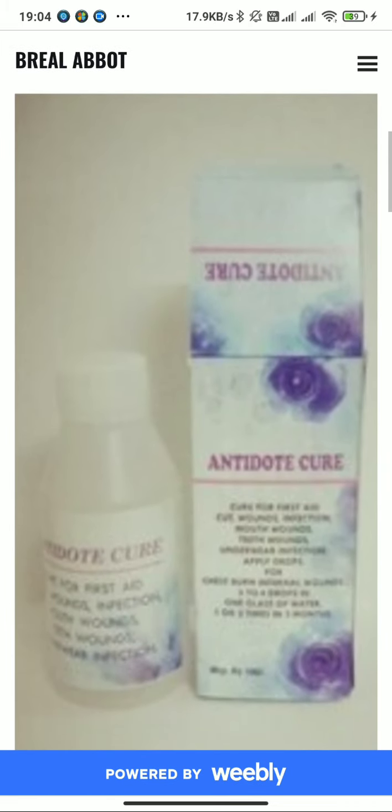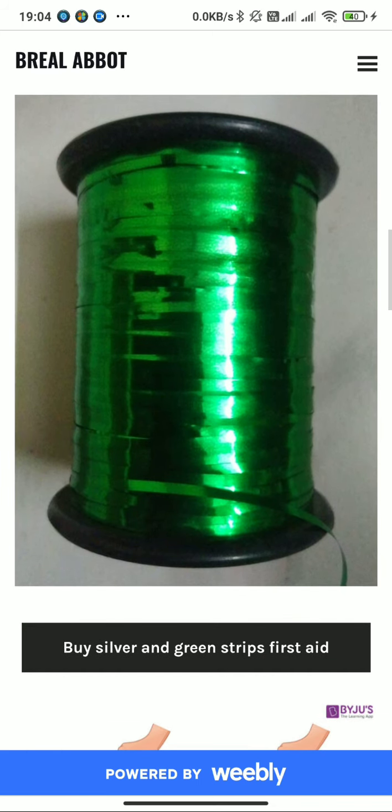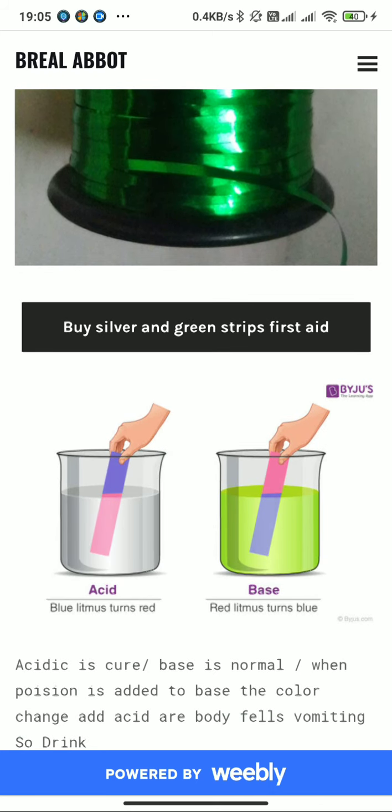This is open now. You can check all these things. If you want, you can buy this green on silver strip Antidote Cure. You can click on the button, and it will direct you to the payment side. You can pay from your wallet or from your bank account.